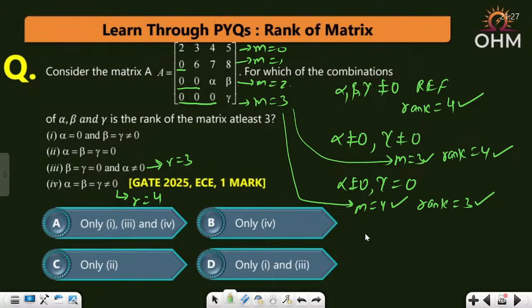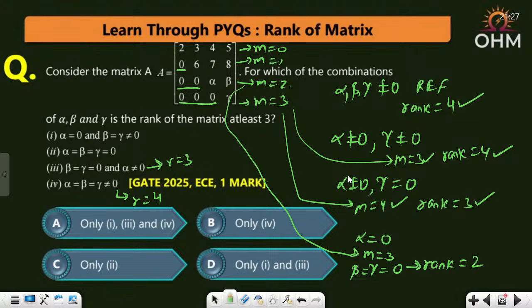Now see, what I am trying to tell you, if alpha equal to 0, then this particular value, I will stretch it here, this particular value m will become how much? 3. If you take alpha 0, then what happens? This also will have 3 non-zero rows. So now if alpha equal to 0, next condition is beta and gamma also 0. Beta and gamma also equal to 0. So alpha 0, beta 0, gamma 0, two rows of zeros. So how many non-zero rows? 2 non-zero rows.